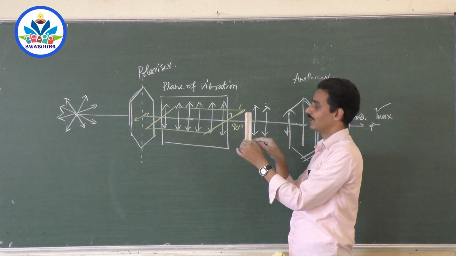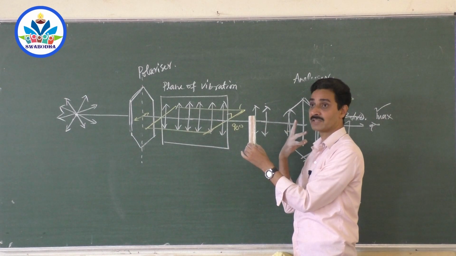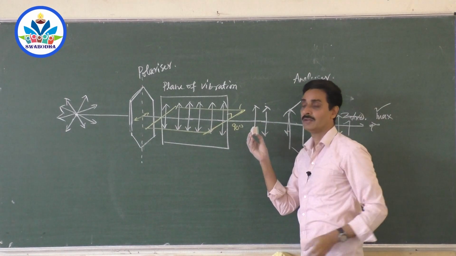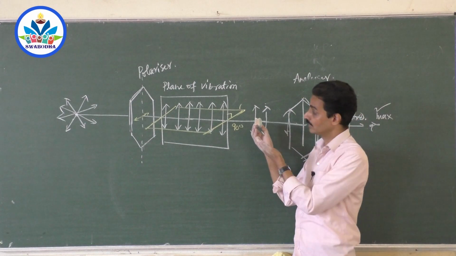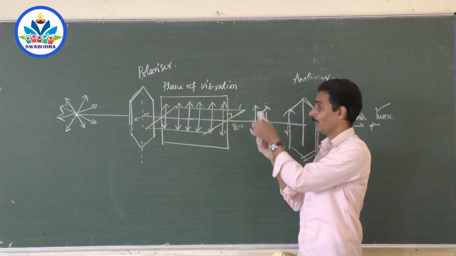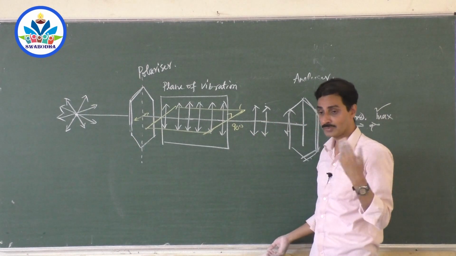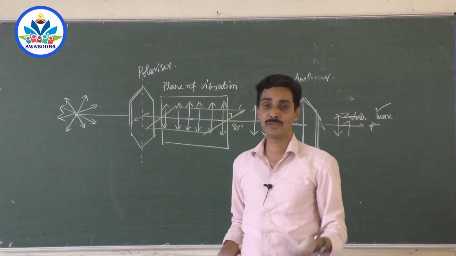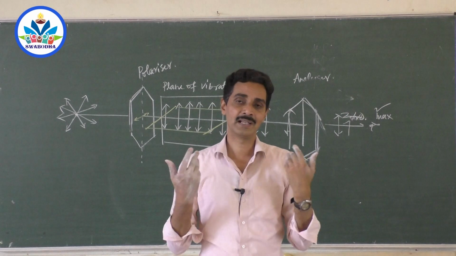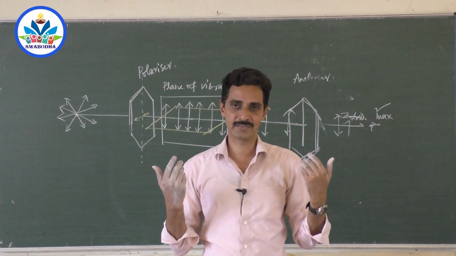Whenever the axis of the analyzer is parallel to the vibrations, I get maximum light. And whenever I hold the analyzer perpendicular to the incident light, I get 0 light: maximum light, 0 light. And if it happens twice, maximum twice and minimum twice in one full 360-degree rotation, the incoming light is polarized. Hope you have followed this, right?